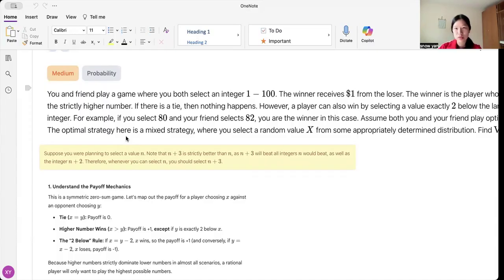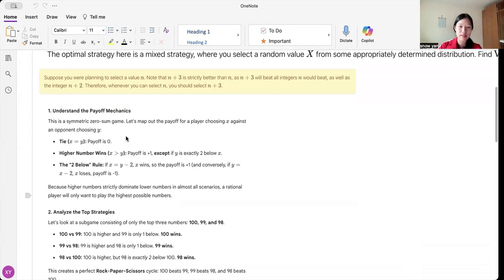So what this essentially means is that we can narrow down the numbers we're selecting from 1 to 100 to just three numbers, 98, 99, and 100. Because if we have 97, 100 is definitely better than 97 because it beats every number that 97 could beat. So that's why we would just narrow it down to basically just 98, 99, and 100.